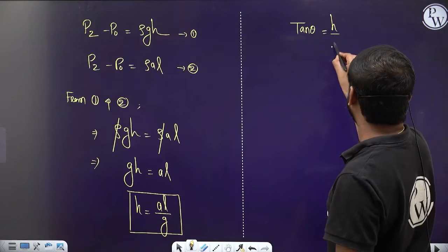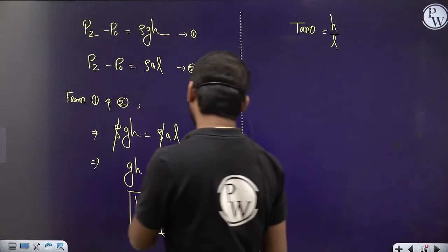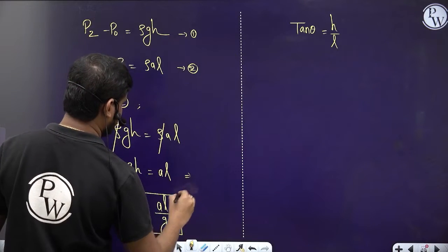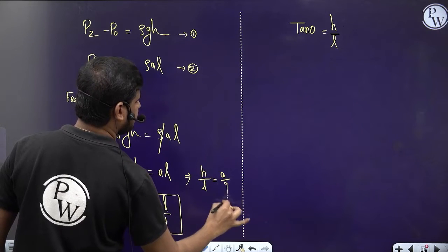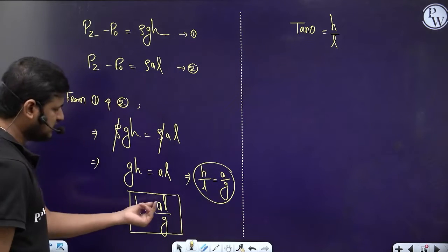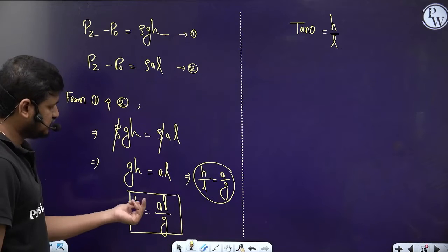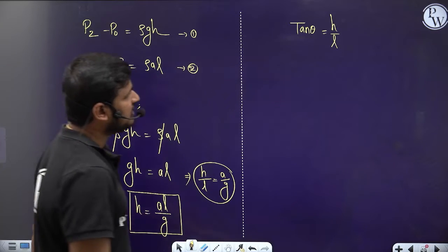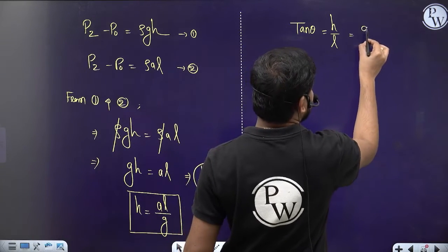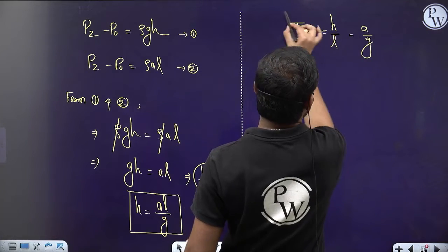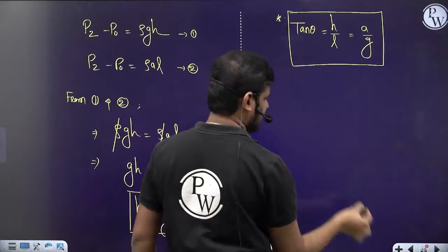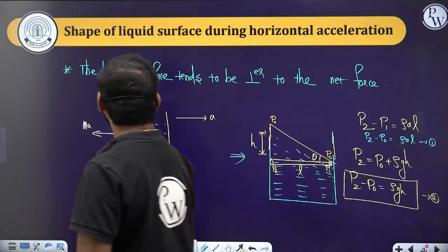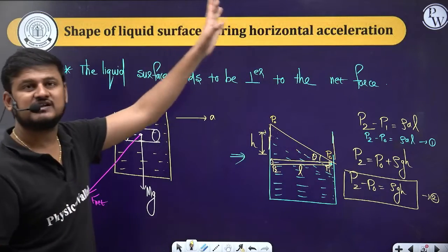So from here, H by L is nothing but A by G. If you bring L to this side, H by L is equal to A by G. So tan theta is equal to A by G or H by L. So this is a concept. Clear?